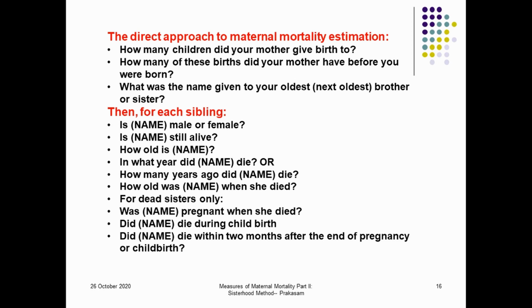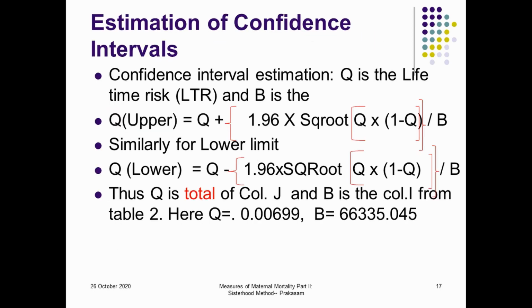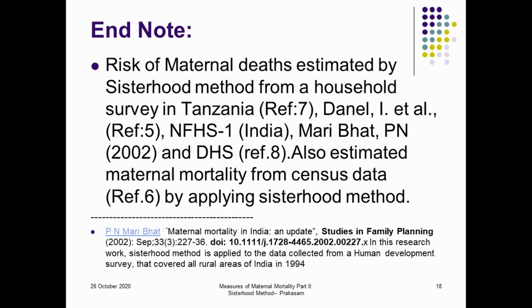Both methods derive the same calculations, and the procedure of estimating the maternal risk is used in the sisterhood method. This direct method is applied for the large surveys. Then, since the maternal risk is a probability estimate, we will estimate the confidence interval for this. The estimation of the confidence interval is given by a formula.